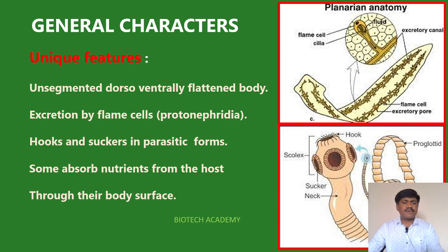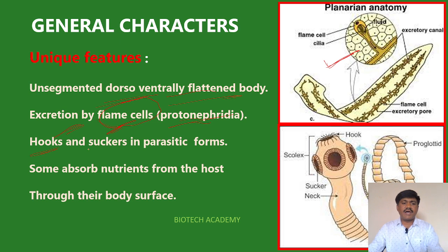Some unique features, let us try to understand. Unsegmented, dorso-ventrally flattened body. Unsegmented means the body is not divided into segments. Because of the dorso-ventrally flattened body, they are called Platyhelminthes. Excretion occurs by the flame cells. These flame cells are also called protonephridia. Look at this diagram, these are the flame cells. These cells look like a flame, that is why they are called flame cells. Flame cells help in the excretion process. This is one unique feature.